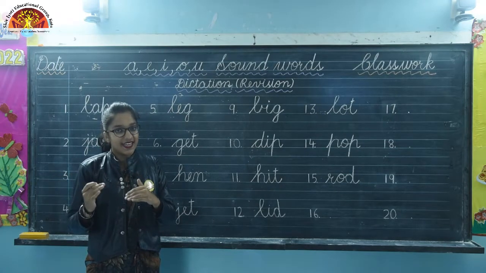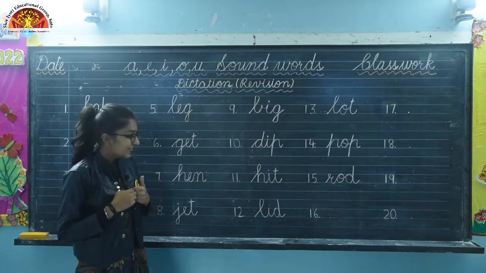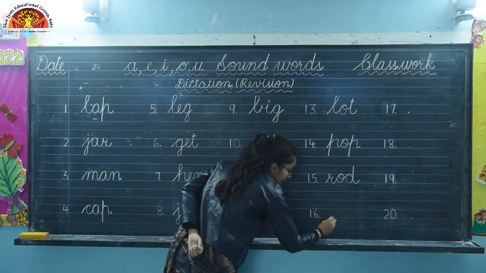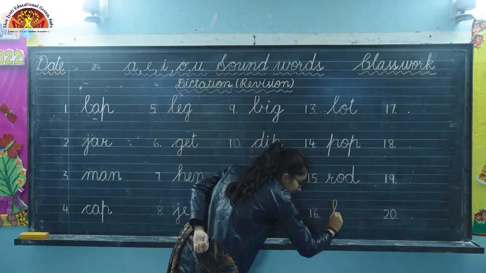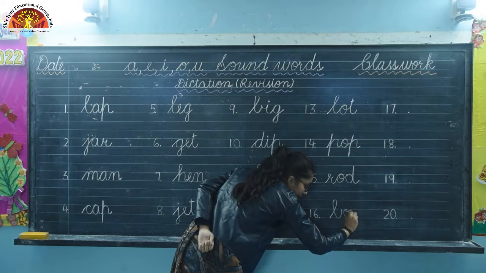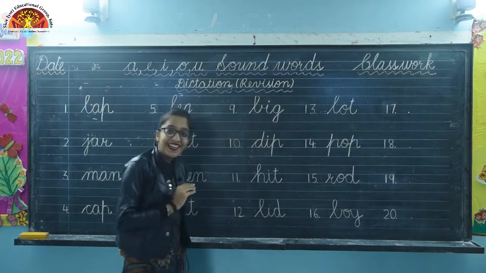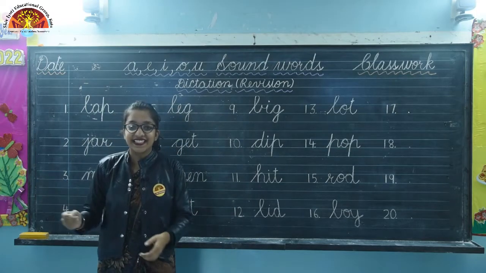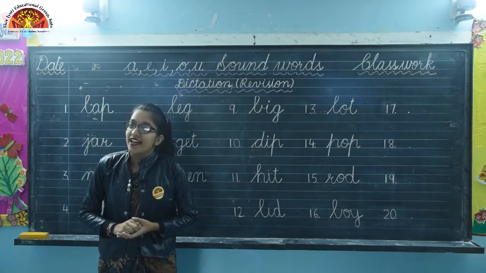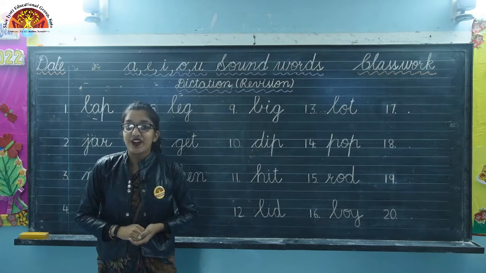It's B-O-Y, boy. So write here very neatly, B-O-Y. Touch the lines, B-O-Y, boy. Now come to next one. Our next word is gun. So what is the spelling of it?